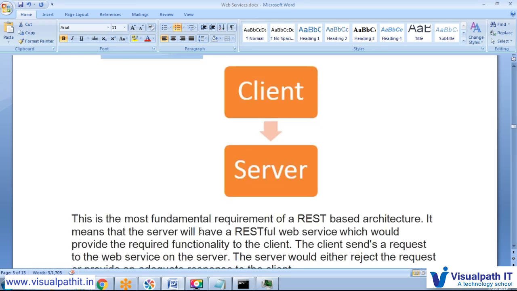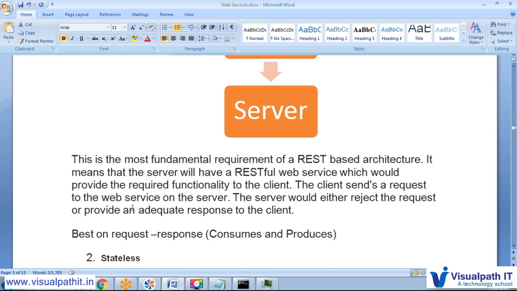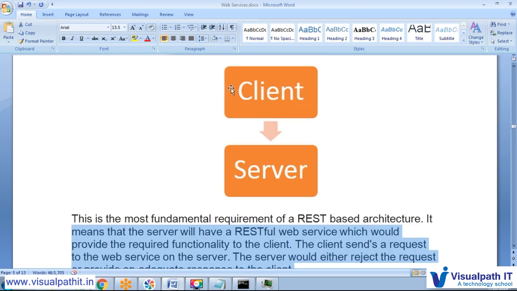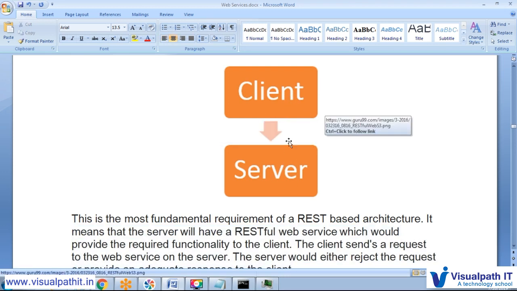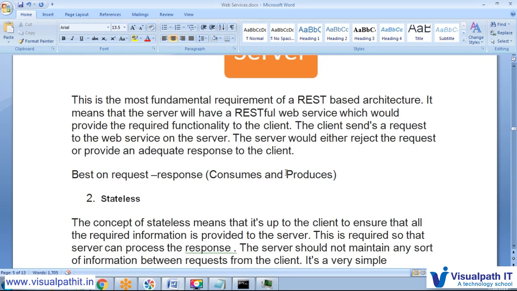The most fundamental requirement of the REST-based architecture is that one server will have RESTful web services which provide the required functionality to the client. The client sends the request to the web services on the server. The server would either reject the request or provide the additional information. So there are two layers here, client and server. The client sends the request, and the server takes that particular request and sends back a response to the client. So based on request and response, that application is covered.